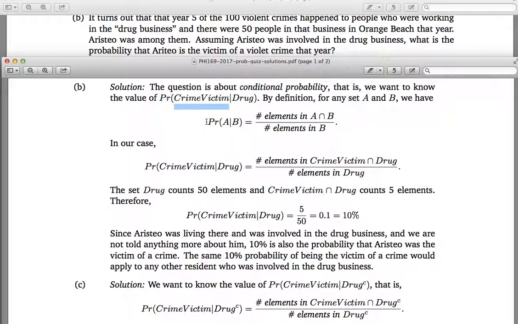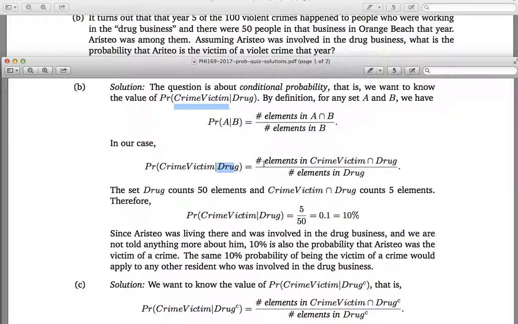Now, by definition, if you remember, the probability of A given B, where A and B are generic events, is equal to the number of elements in A intersection B divided by the number of elements of B. And in our case, what we have is that the probability of being the victim of a crime, given that someone is involved in the drug business, is given by the following ratio.